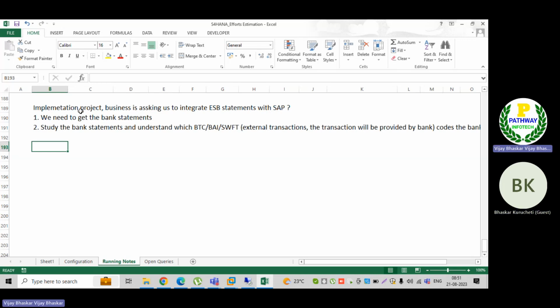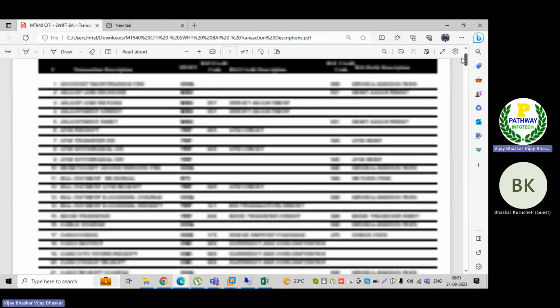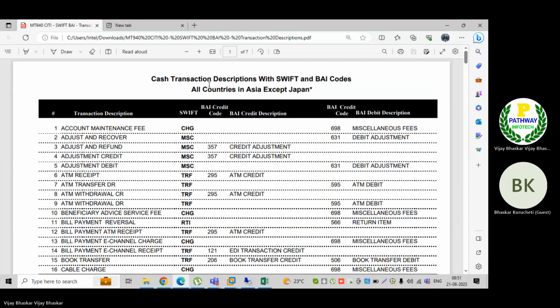Okay. Now, the first step would be that we need to confirm with the bank, because each and every BAI code will have a different usage. Let me show you that. This is one of the master templates. This is the template, it's a BAI code.